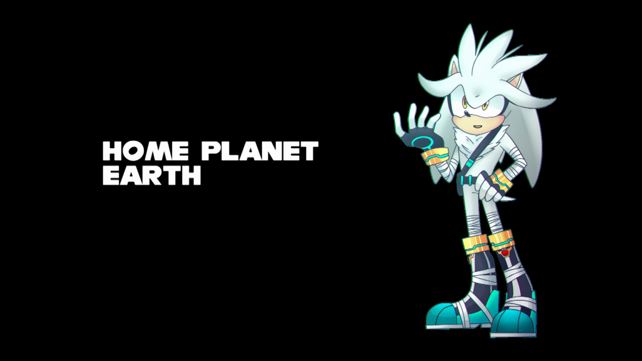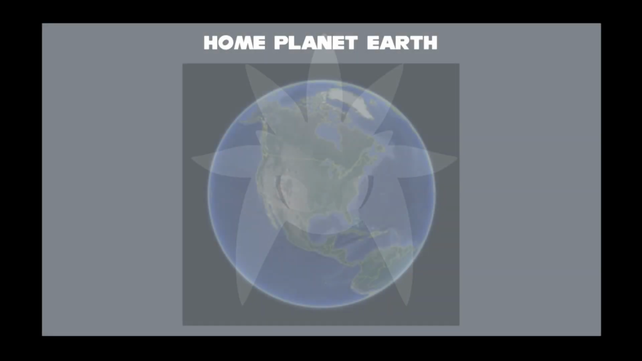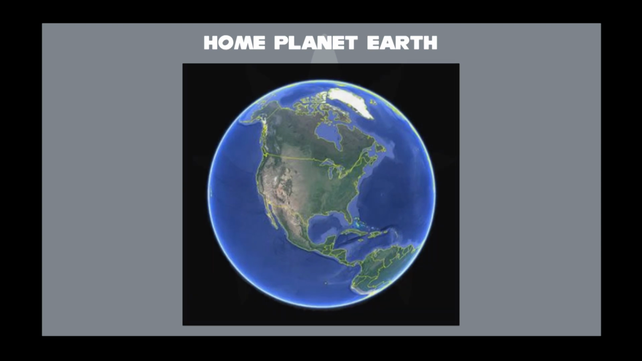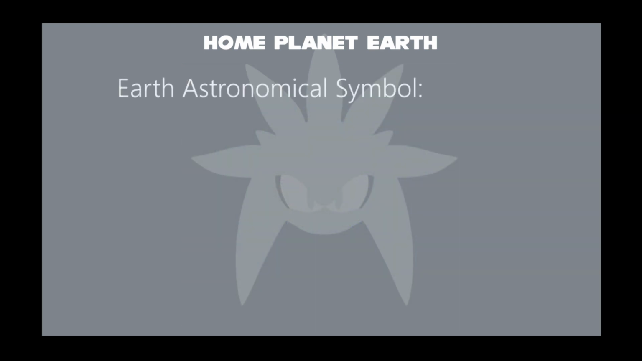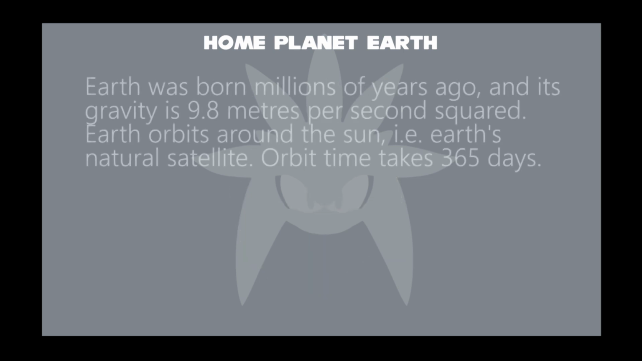Introduction to home planet Earth. Here, we live on our planet Earth. That's the only astronomical object known to harbor life. This represents the astronomical symbol of Earth. The Earth was born millions of years ago.